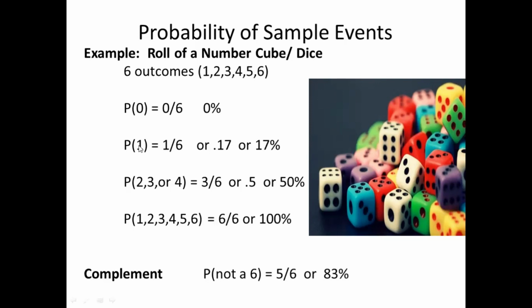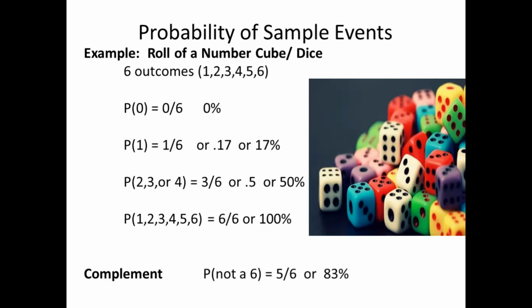Now, the probability of getting 1 is equal to the number of favorable outcomes. How many 1s are there in a die? There's only 1. And the number of outcomes is 6. So if we convert this to decimal, we have 0.17 or what we call 17%.